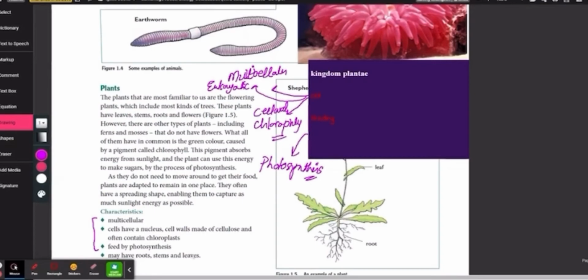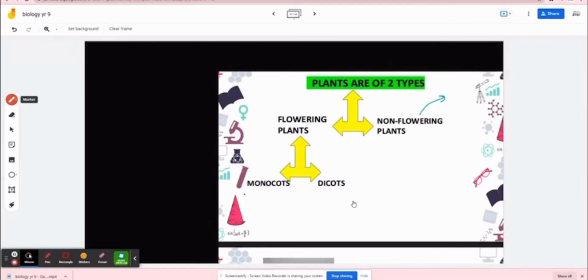They may have roots, stem, and leaves. Have you seen any plant which doesn't have stem, roots, and leaves? Guys, remember that plants are of two types. One of them is called flowering plants, and the other is called non-flowering plants.